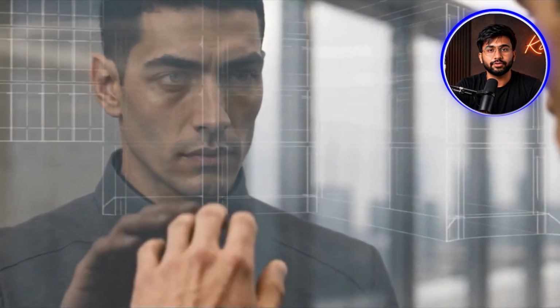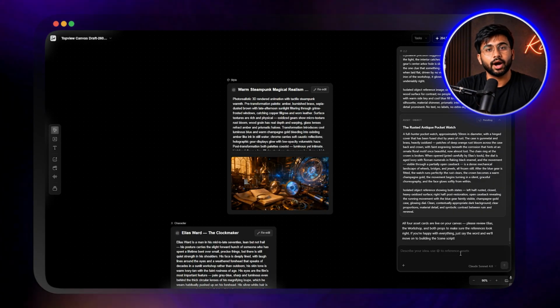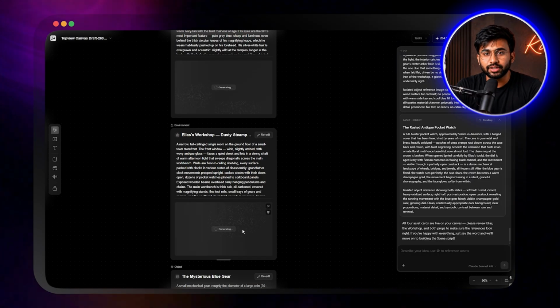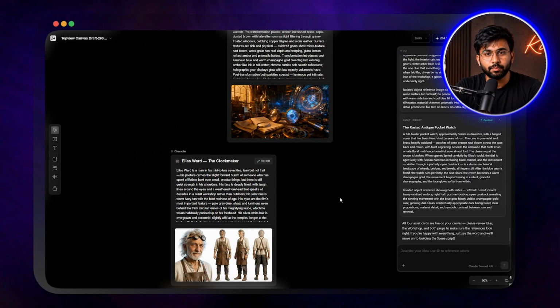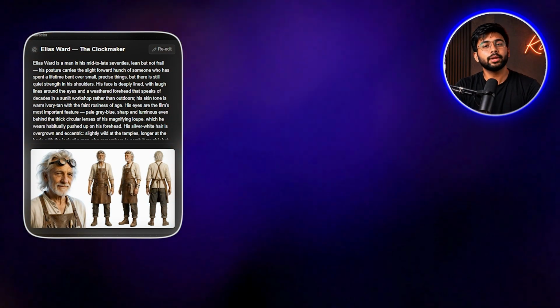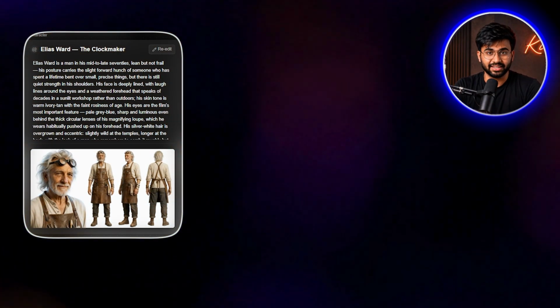Topview Canvas solves this with asset cards. After locking the visual style, the agent built a complete asset library directly on the canvas. A 4-panel character card showing the clockmaker from multiple angles, weathered face, worn leather apron, calloused hands.